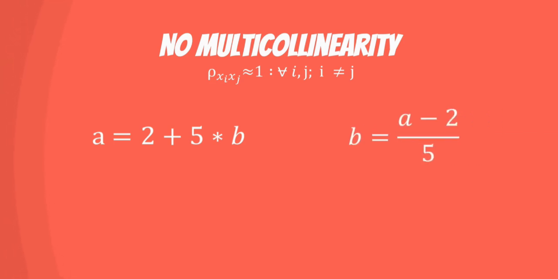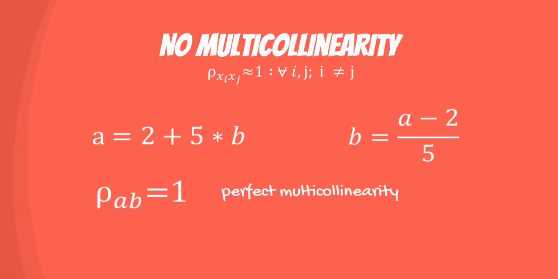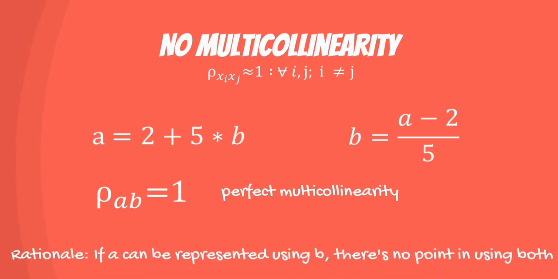In a model containing A and B, we would have perfect multicollinearity. This imposes a big problem to our regression model, as the coefficients will be wrongly estimated. The reasoning is that if A can be represented using B, there is no point using both. We can just keep one of them.